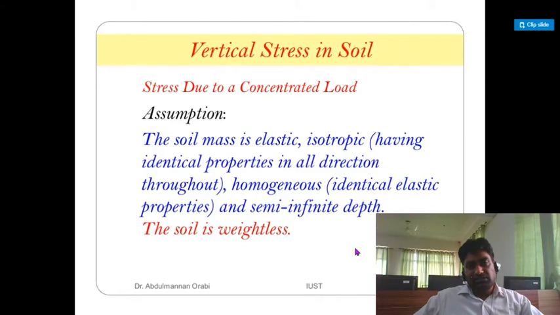Assumptions. These assumptions are very important. The soil mass is elastic, isotropic, isotropic meaning having identical properties in all directions throughout, homogeneous, identical elastic properties. So what do you mean by isotropic? It means having identical properties in all directions throughout. Homogeneous means identical elastic properties, and semi-infinite depth, and soil is weightless. Actually, sometimes you get short questions in competitive exams on these assumptions also.